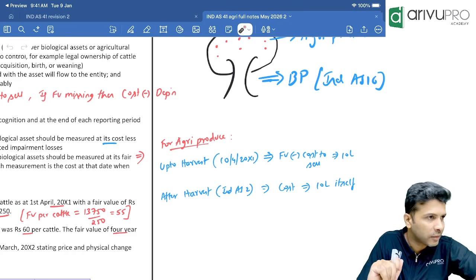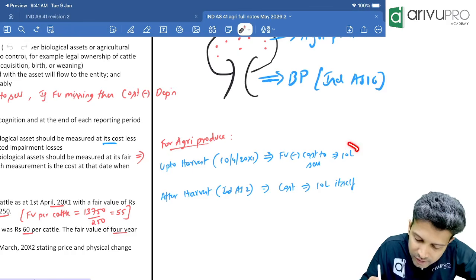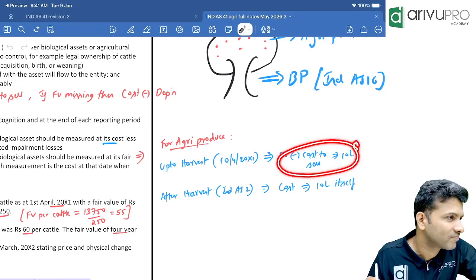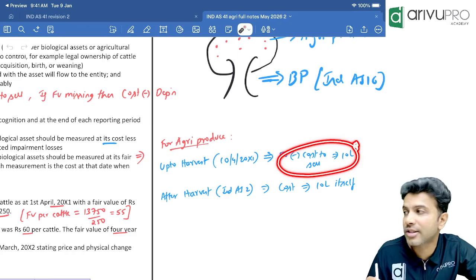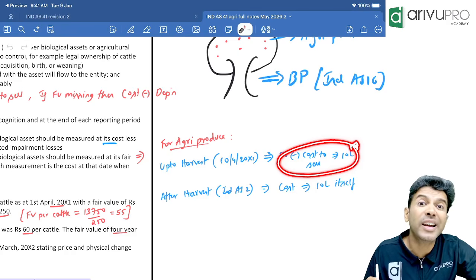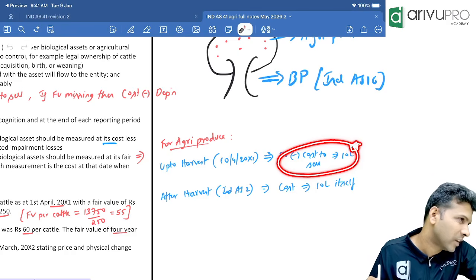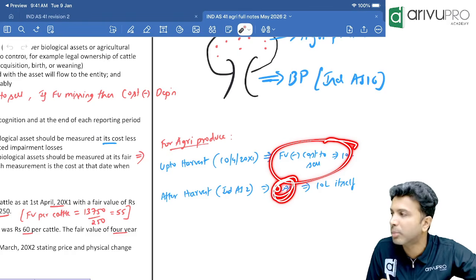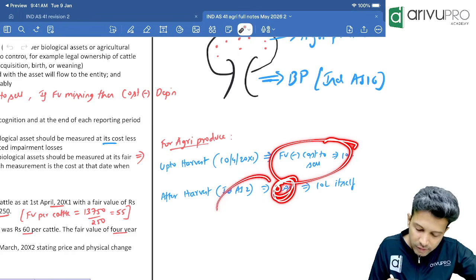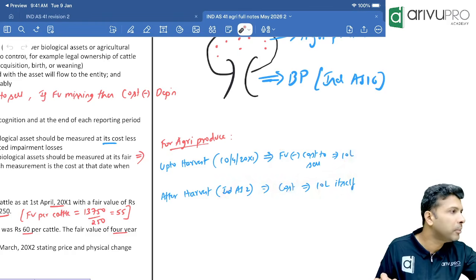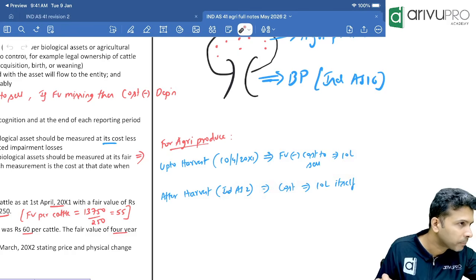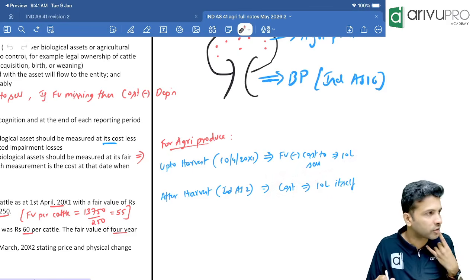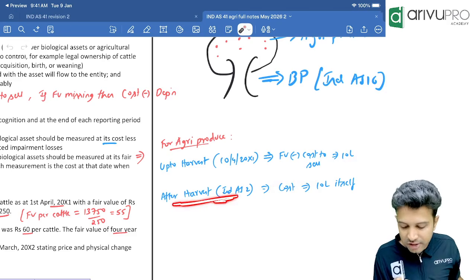What Ind AS 41 and Ind AS 2 say is, take this fair value less cost to sell itself as a deemed cost for inventory valuation. That means after you harvest, this fair value less cost to sell itself becomes the cost for inventory valuation purpose. This is a deemed valuation approach. Understood, everybody? This fair value less cost to sell itself, you'll consider it as cost for inventory valuation purpose as per Ind AS 2.